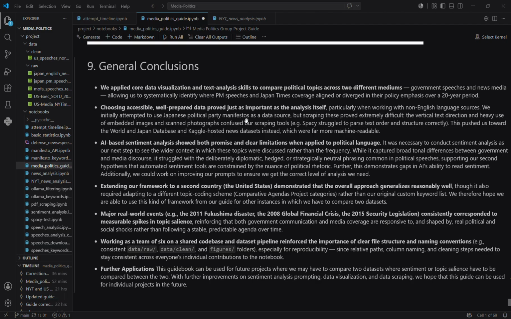And we hope that through this guide, we are able to use future data sets to compare in other projects as well.